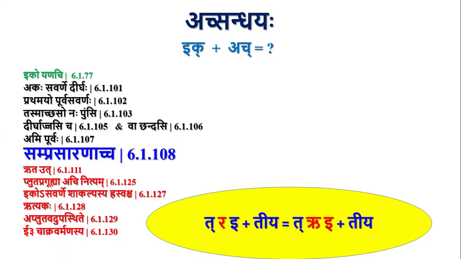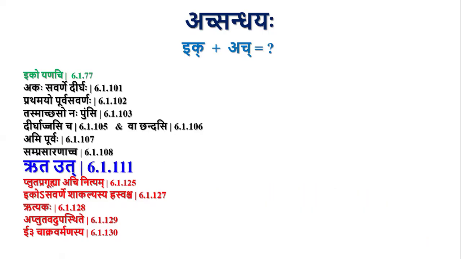By Samprasaranacha, by blocking Iko Yanachi, we have ru. So we have tritiya. Similarly, ta pratyaya for the dhatu yaj. There will be samprasaranam of the yakara. So yakarasya ikara. I plus a becomes i only by blocking Iko Yanachi. So there will be some other prakriya. Then Rutavuttu.